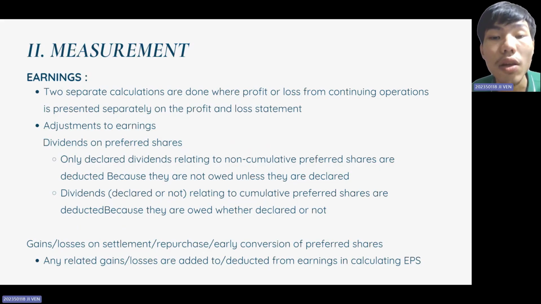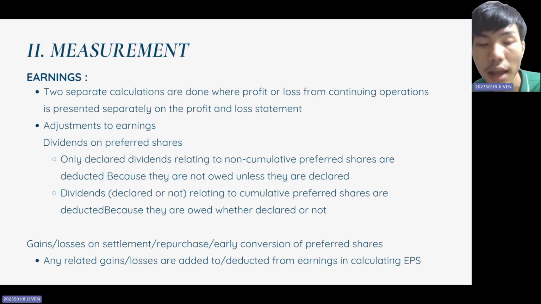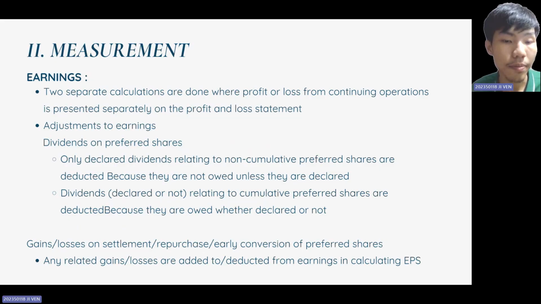The first is that only declared dividends on non-cumulative preferred shares are deducted, since these dividends are not an obligation unless declared, so they do not automatically reduce earnings. Second, cumulative preferred share dividends, whether declared or not, must be deducted. These are obligations that must be accounted for as they accumulate even if the company doesn't declare them.